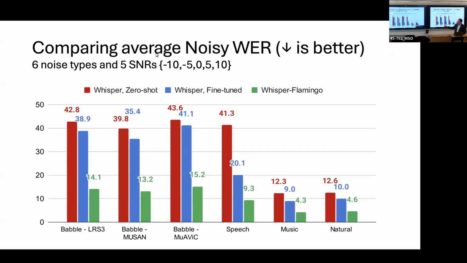So here we can see for each different noise type, we've averaged the results over the 5 different SNR levels. First off, we have the Whisper zero-shot model in red. You can see that it has the highest word error rates, which is bad. And when we fine-tune the model, we get a boost in all of the noise types, especially side speech, which improves a lot from 41.3 to 20.1. And finally, we have Whisper-Flamingo in green. It's doing the best out of all 3 models. It shows that the visual contribution definitely helps in all the different types of noise and the different noise levels.